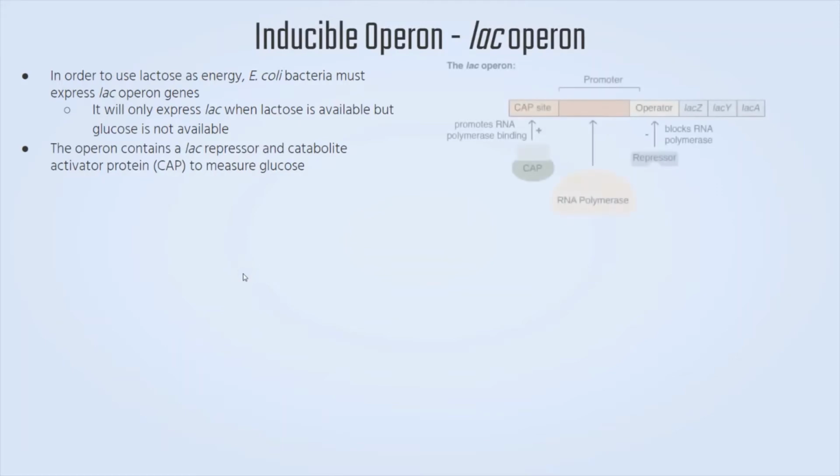So in order to use lactose as energy, bacteria such as E. coli must express the Lac Operon genes, but it will only express lac when lactose is available but glucose is not available. So this entire operon contains a lac repressor and a catabolite activator protein, or CAP, in order to measure glucose.